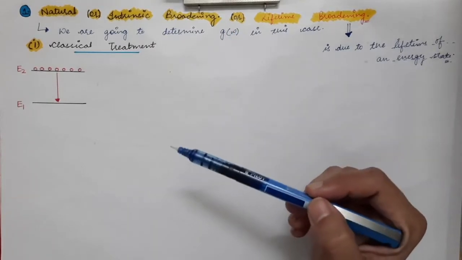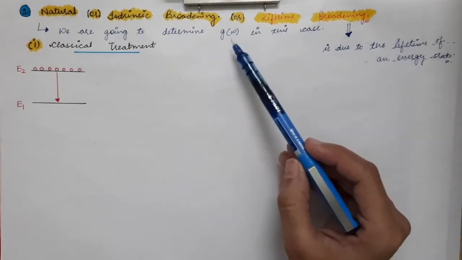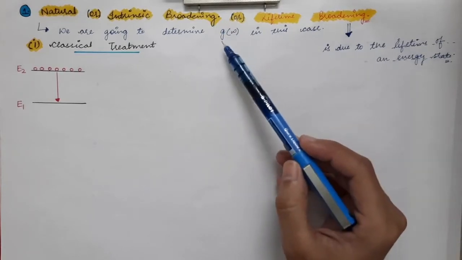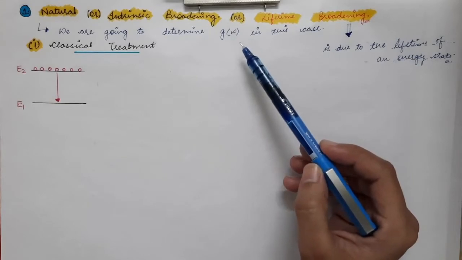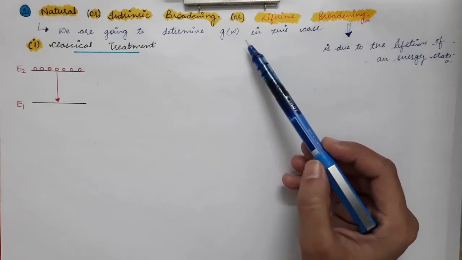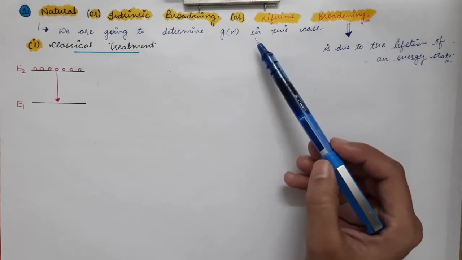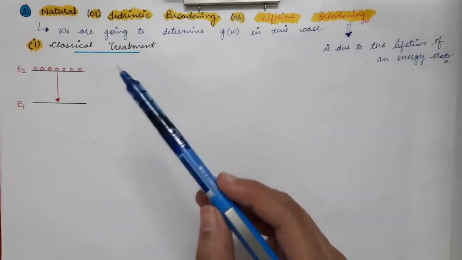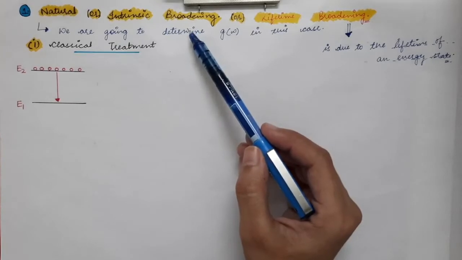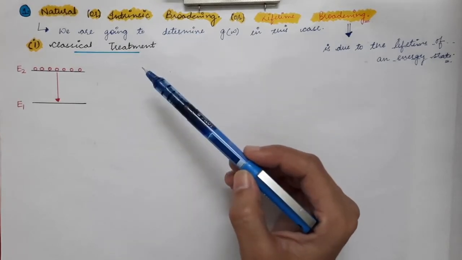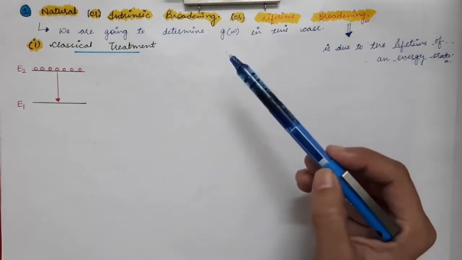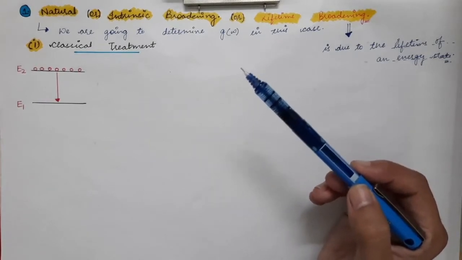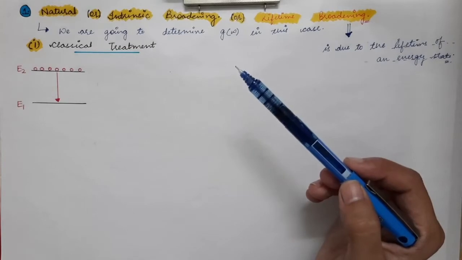So in this lecture, we are going to determine the line shape function for the case of natural broadening, and from there we will find the full width at half maximum, that is, delta omega. First, we are going to see the classical explanation of natural broadening. The quantum explanation we have already studied earlier, which is explained by Heisenberg's uncertainty principle.